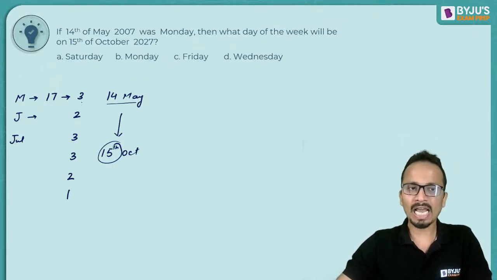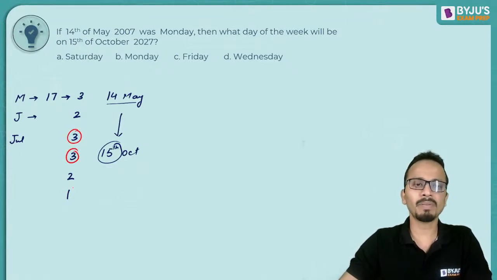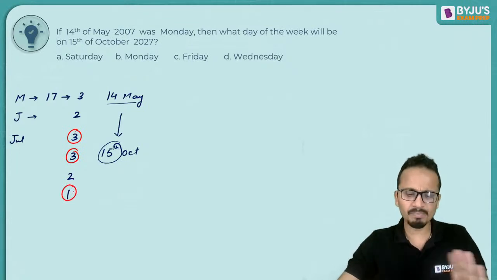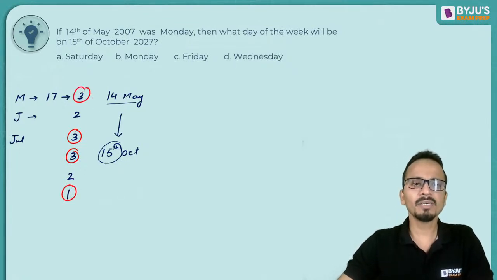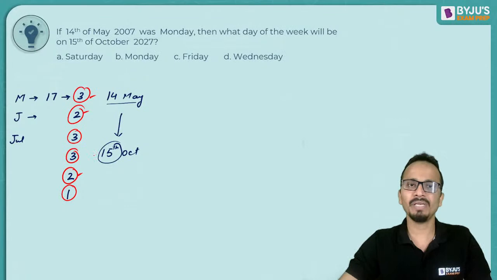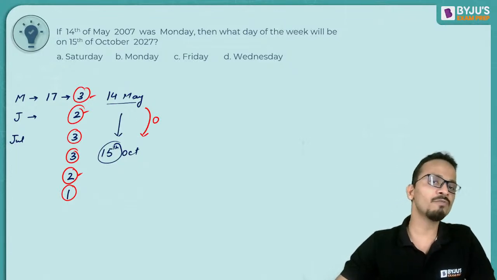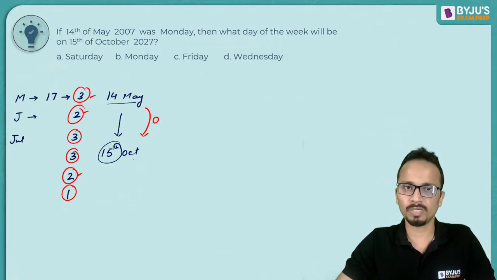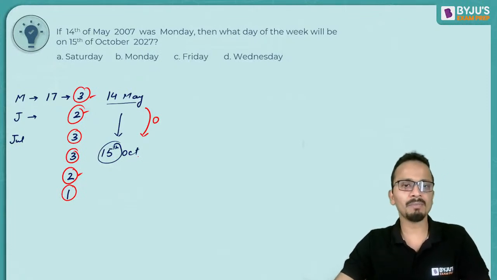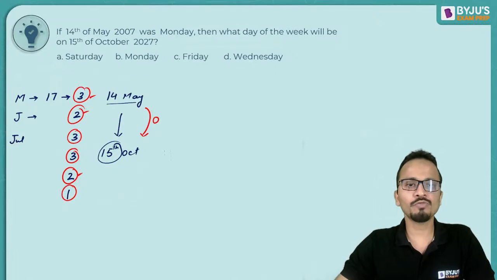Now I have written odd days respectively for these months. Now I'll try to make groups of 7. So 3 plus 3 plus 1 is a 7 and can be ignored. 3 plus 2 plus 2 is also a 7 and it can be ignored. So among this, there are 0 odd days starting from 14th May up till 15th of October. All right, I hope I'm clear up till this point. So now we have reached 15th of October.